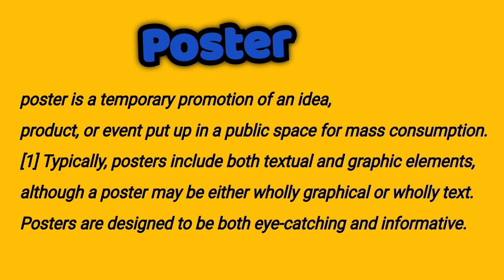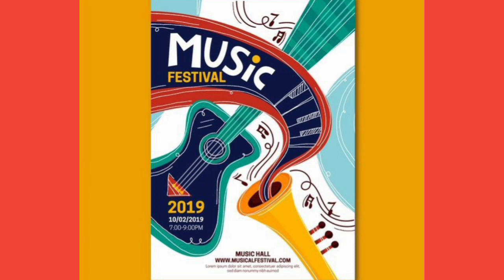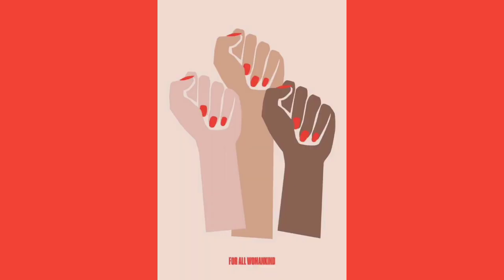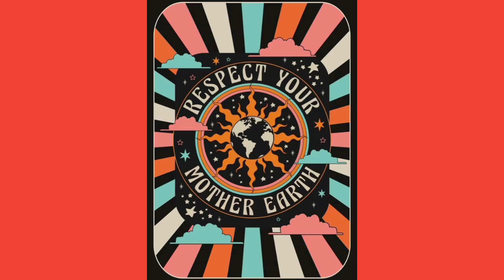So first, understanding what is poster. So poster is a temporary promotion of an idea, product or event put up in a public space for mass consumption. So typically poster includes both a textual or a graphic element. Although poster may be either wholly graphic or wholly text, they are basically designed to be both eye-catchy and informative. So something like this is very eye-catchy, right? This is only graphic, nothing is written, but it's a strong communication. Something like this is a strong communication. This is beautiful graphic.